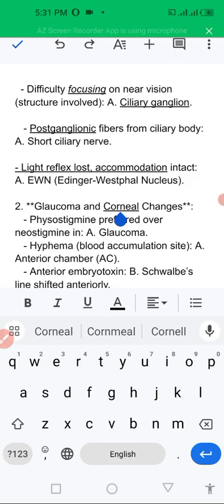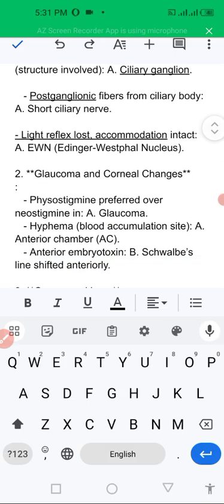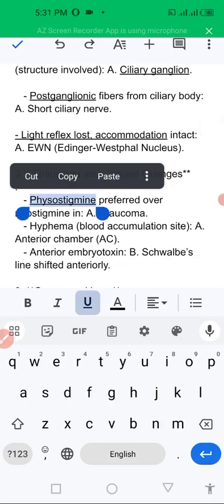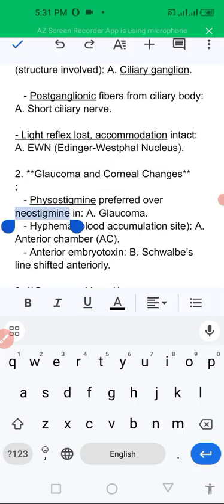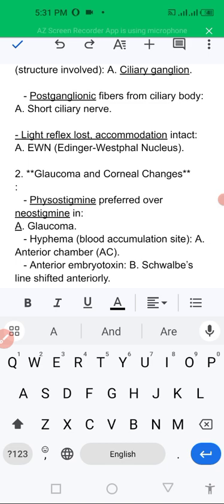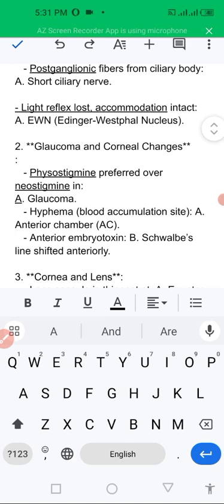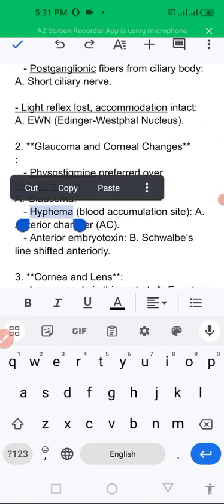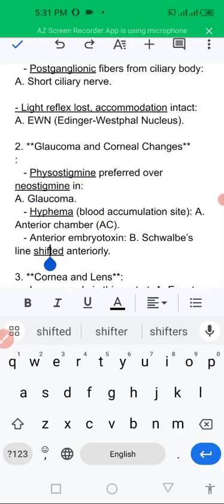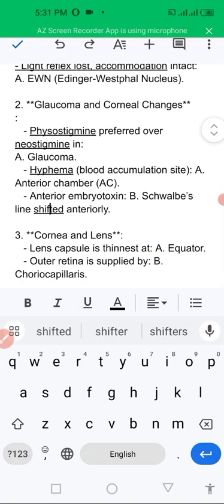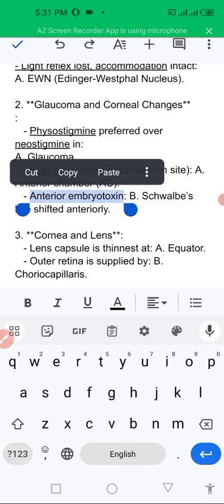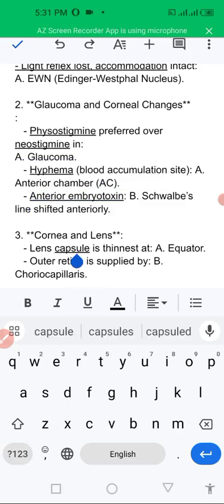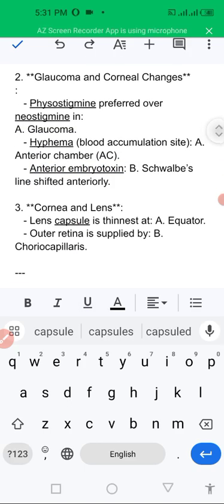Glaucoma and corneal changes related questions. Physostigmine is a drug. It is preferred over neostigmine. Why? Because in glaucomatous conditions, physostigmine is more preferred. Hyphema means blood in the anterior chamber, and anterior embryotoxon is related to Schwalbe's line shifted anteriorly.